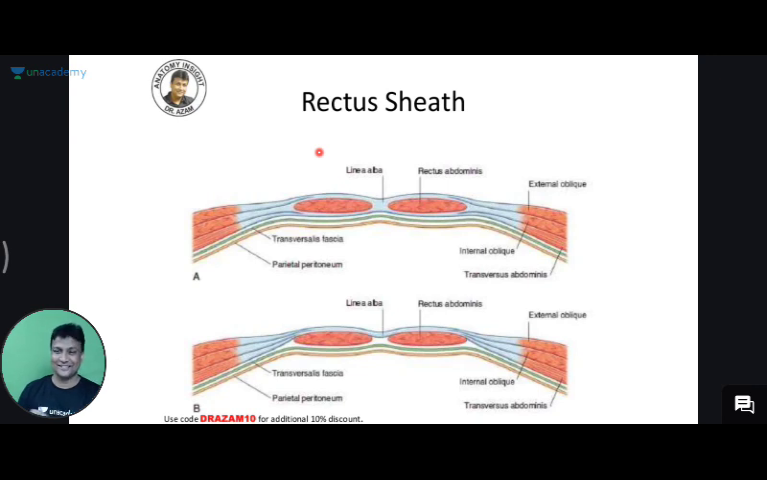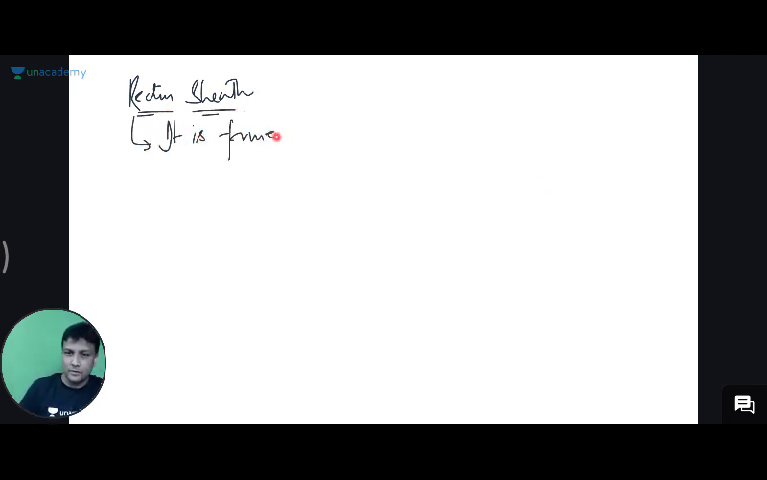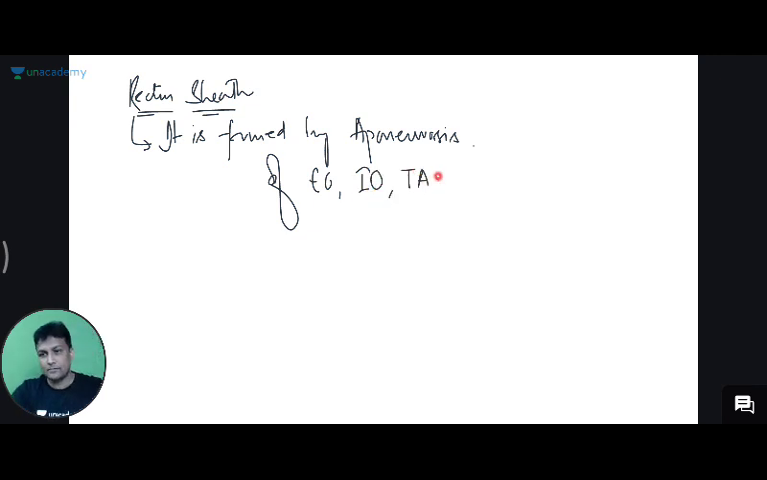Yes. Okay sir, now let us draw. Please write down the heading there as rectus sheath. I am done with the entire concept, explaining part done. Now start writing the notes. Rectus sheath, it is formed by aponeurosis of external oblique, internal oblique, and then transversus abdominis.